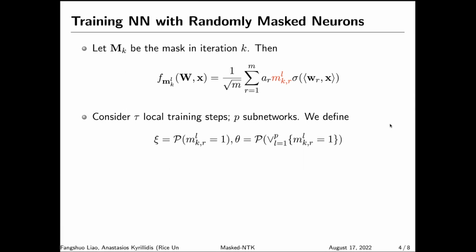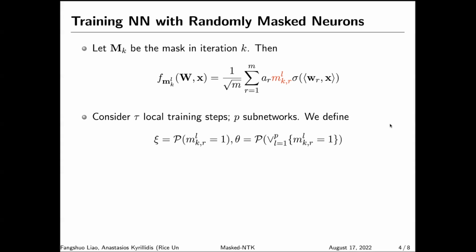We use tau to denote the number of local training steps, and p denotes the number of subnetworks. Moreover, we will use c to denote the probability that a neuron is active in a specific subnetwork, and theta as the probability that a neuron is active in at least one subnetwork. Based on different mask distributions, and as we will talk about later, we will have different values of c and theta. When c is 1, meaning that every neuron is active in every subnetwork, and when there is only one subnetwork, we arrive at the regular gradient descent.